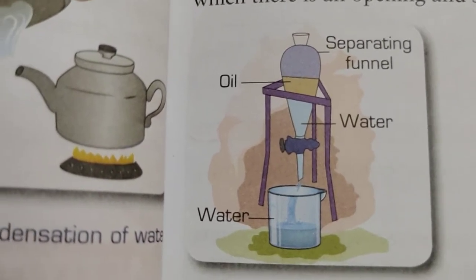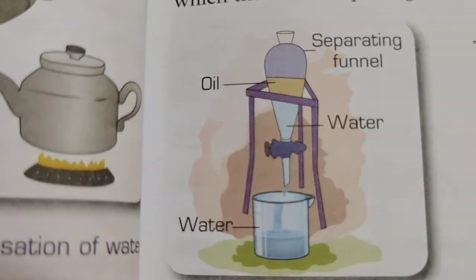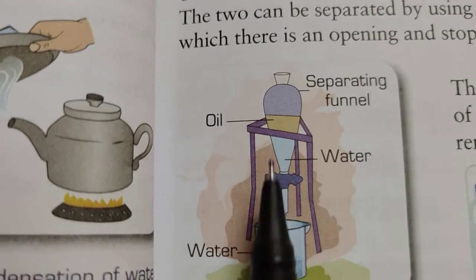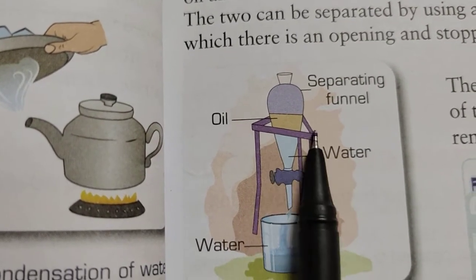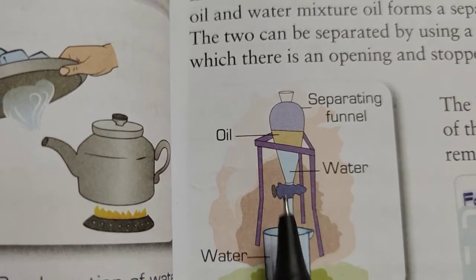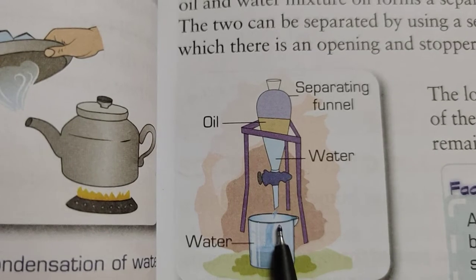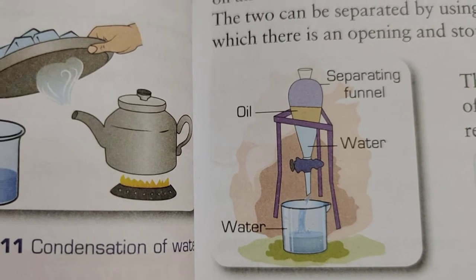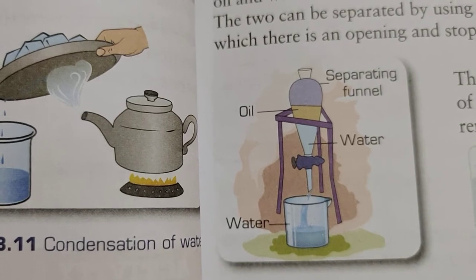Now, if we have two immiscible liquids, like previously for the distillation, we were using it for miscible liquids. If we have two immiscible liquids, then we use this process, that is the separating funnel. This is the separating funnel, and here we are separating the mixture of oil and water. So you can see different layers of oil and water get formed, and then we can collect both of the components one by one. Okay, so this funnel is a special funnel which works on the principle of pressure and density, and it is used to separate liquids or solutions containing two immiscible liquids.